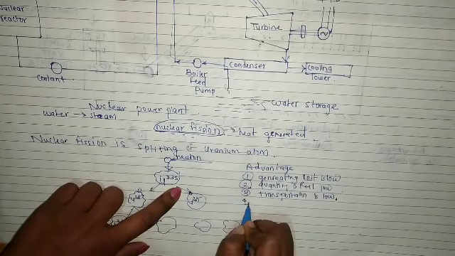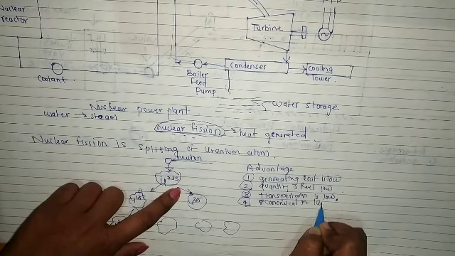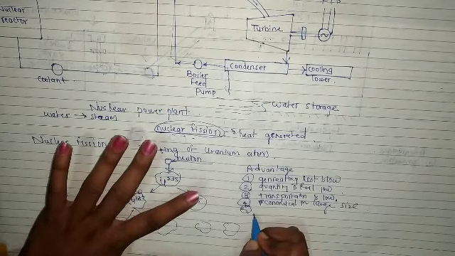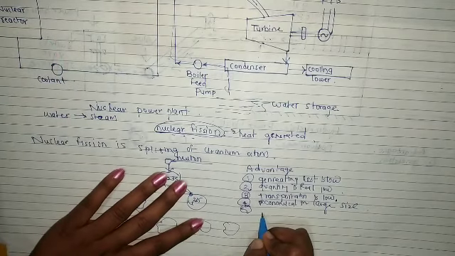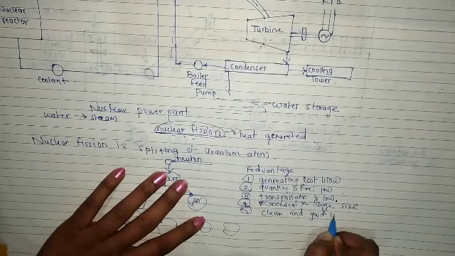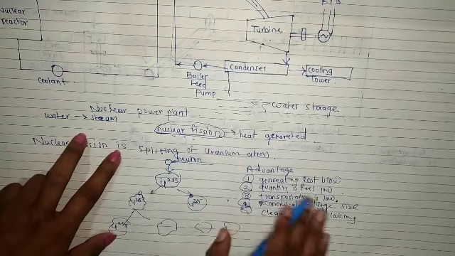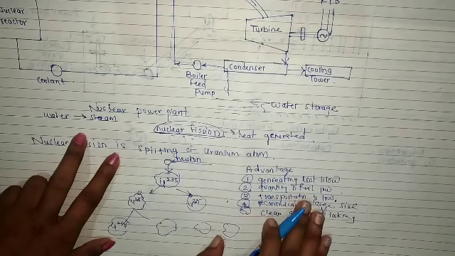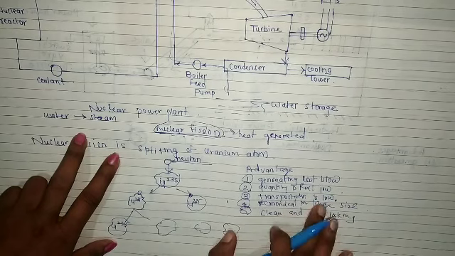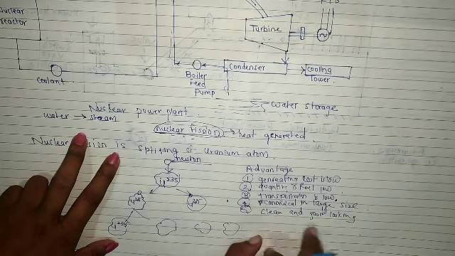It is very economical in large size. Fifth one is clean and good looking. Here there is no dirtiness created, so it is clean and good looking. Okay, so these are the advantages of the nuclear power plant. Generating cost is low, quantity of fuel is low, transportation cost is low, economical in large size, clean and good looking.